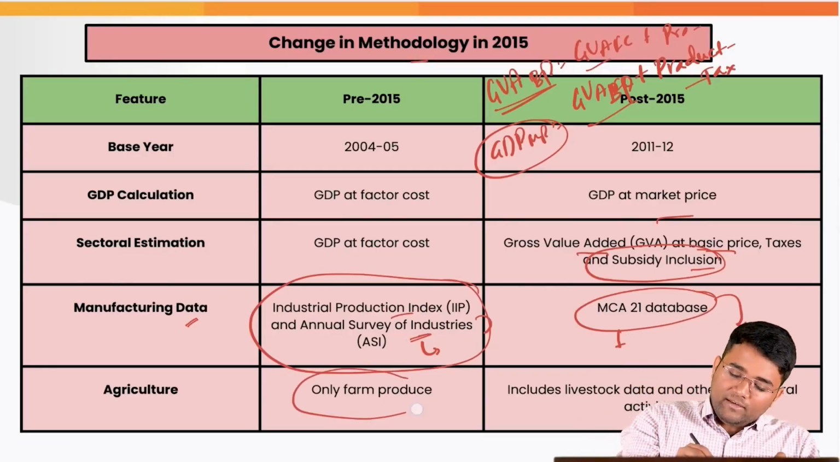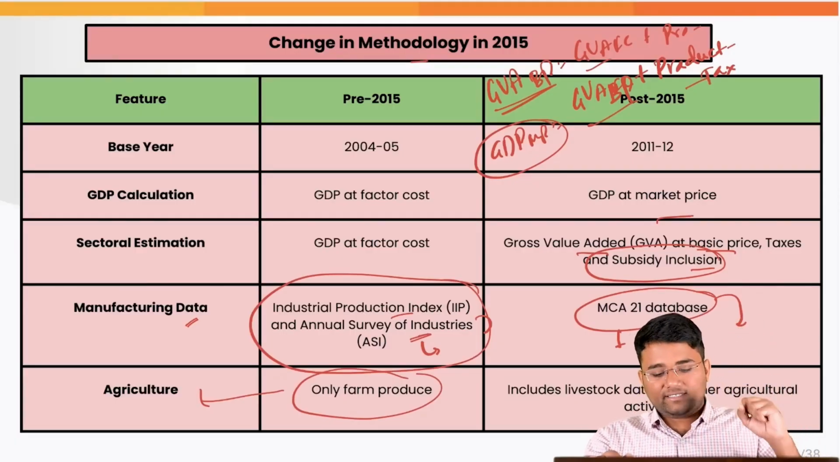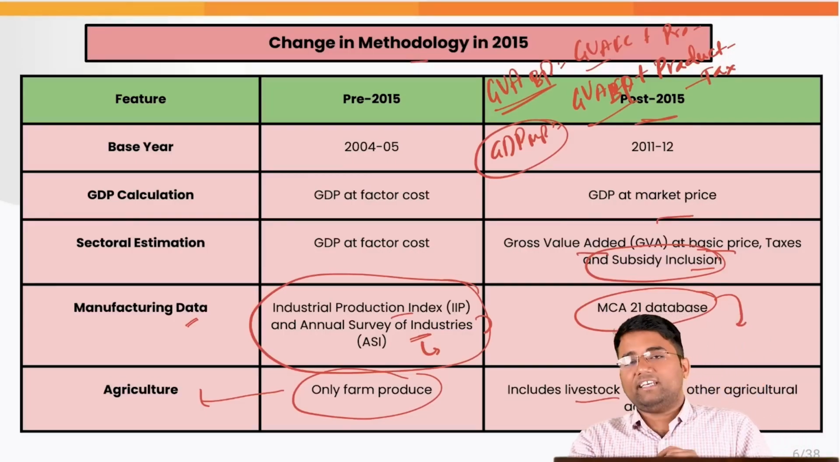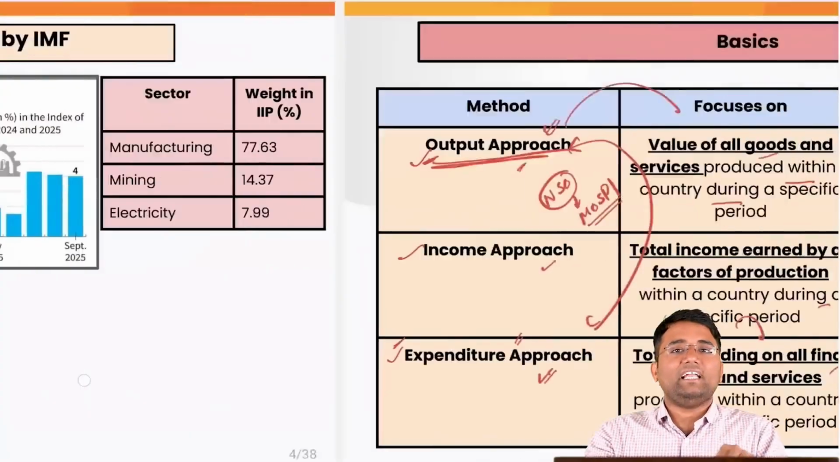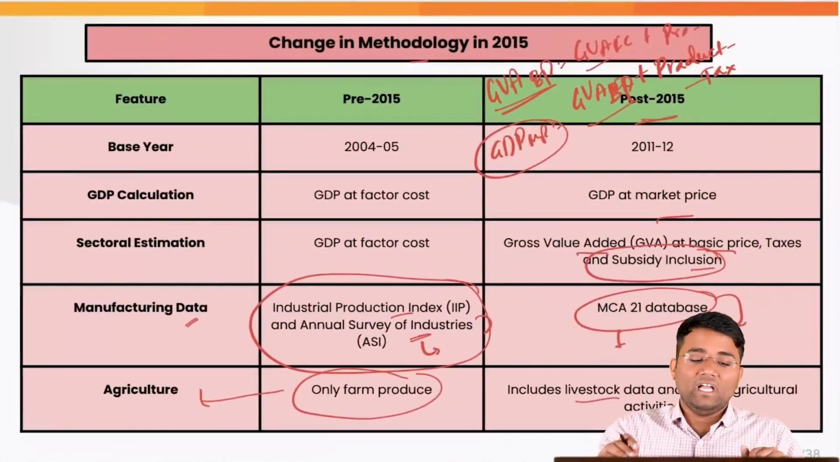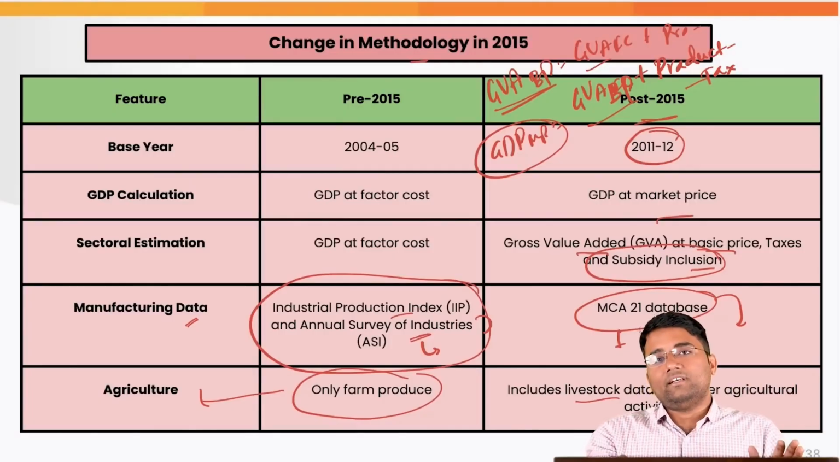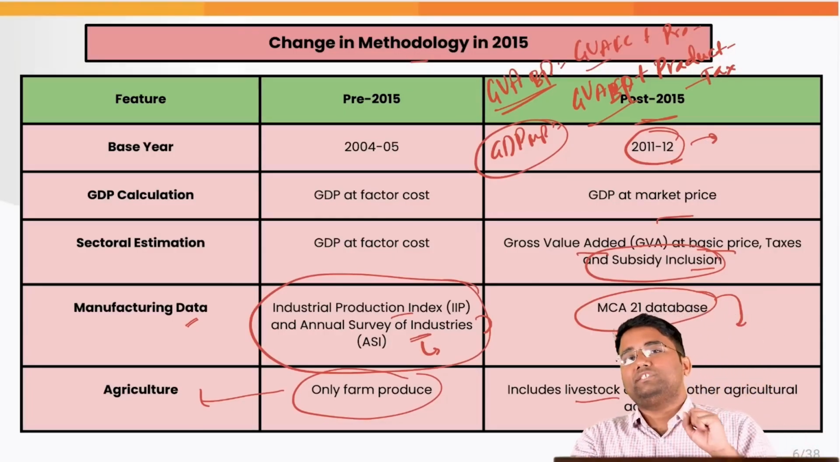Plus, only farm produce was being incorporated when we were taking the agriculture sector, but post 2015 we were including livestock data and other agricultural activities. Now here again, another concern highlighted by the IMF is that our base year is outdated. It is still 2011-12, and that is the reason we are not getting a true picture of the economy.